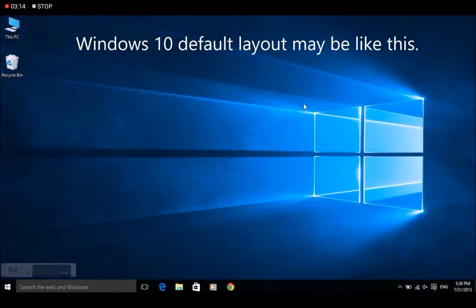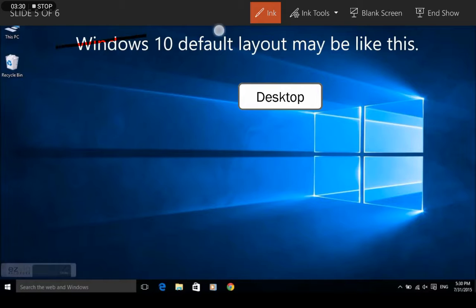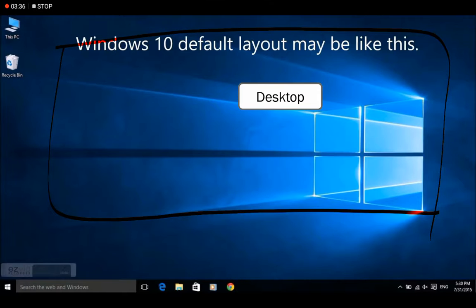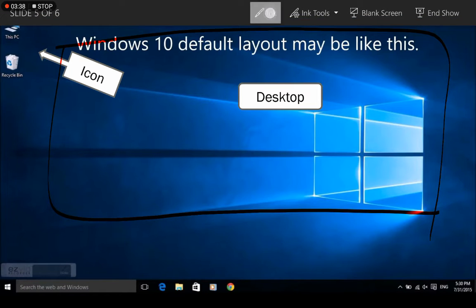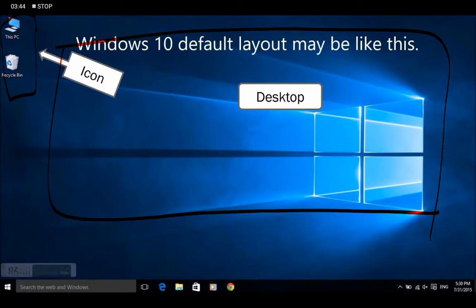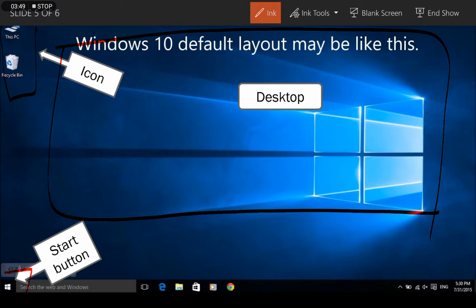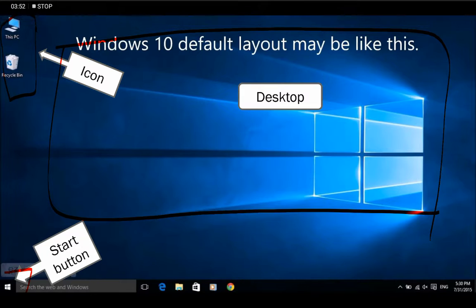So as you can see, this is the interface of Windows 10. The Windows 10 screen looks like this. The complete screen, the whole screen, is known as the desktop. The small pictures are called icons. You can see a button, this is called the start button.